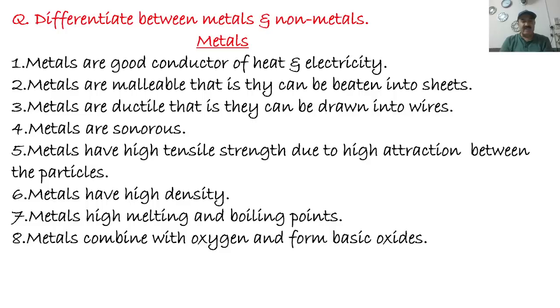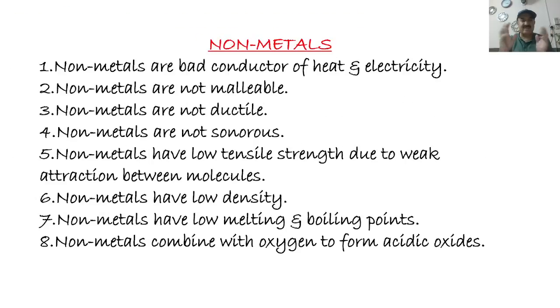And the next property of metals is that they combine with oxygen to form basic oxides. Now we come to non-metals. Non-metals have the following properties. Non-metals are bad conductors of heat and electricity. The next property of non-metals is that they are not malleable. We cannot make sheets from non-metals.